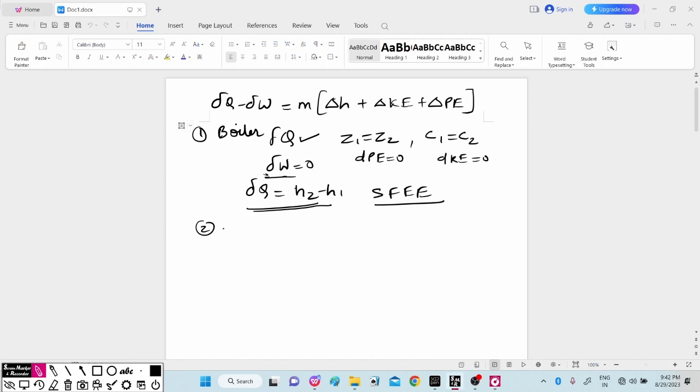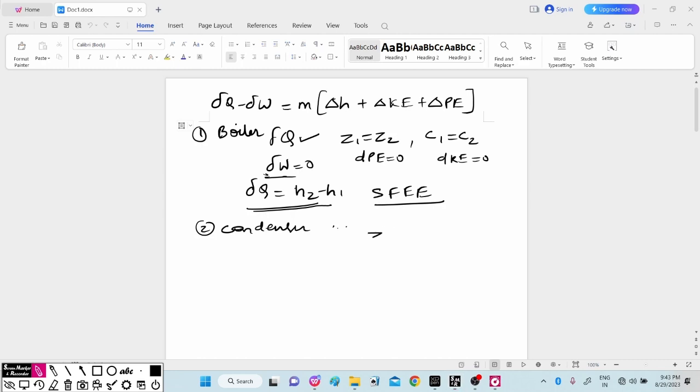Second, if you consider the condenser, again the same equation applies. Here heat will be rejected, because it is a heat rejecting device. It will remove the heat from the steam, condense the steam and convert it into water.